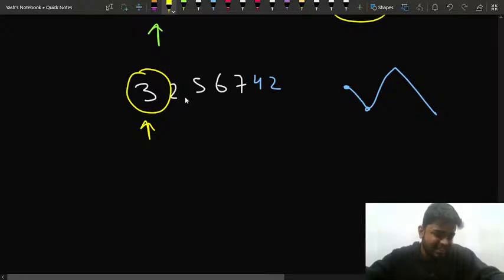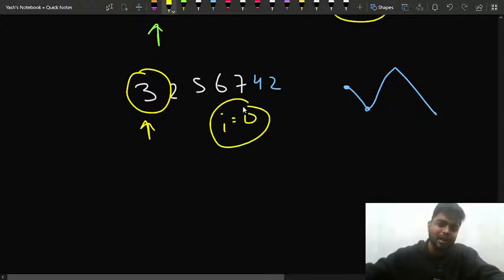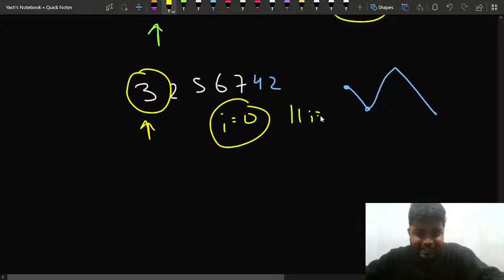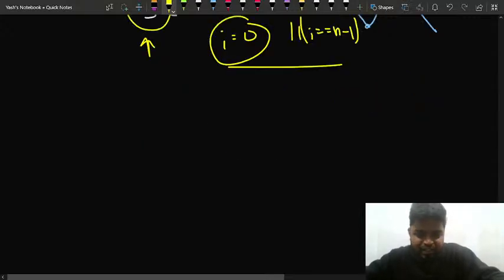If the left element is lesser than the right element, if you are checking for the increasing part, this will not move, so I will still be 0. If I am checking for the incrementing part, that is, if the left element is lesser than the right element, in that case, if my I is 0 or I is equal to n minus 1, in both cases I'll return a false, indicating that the mountain array is not possible.